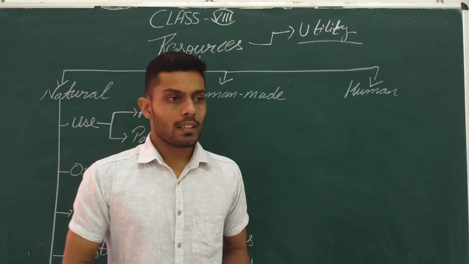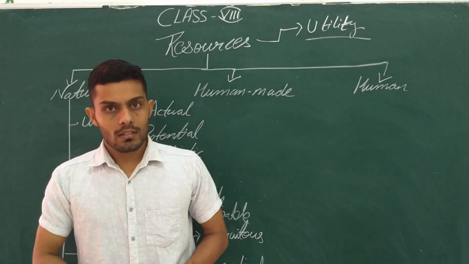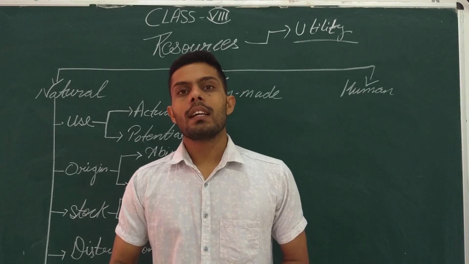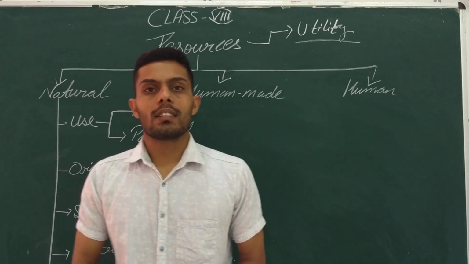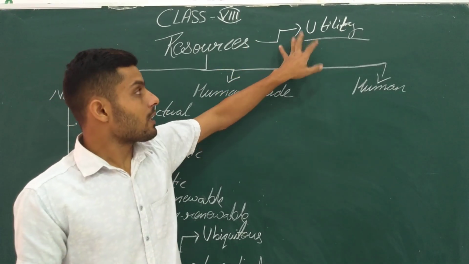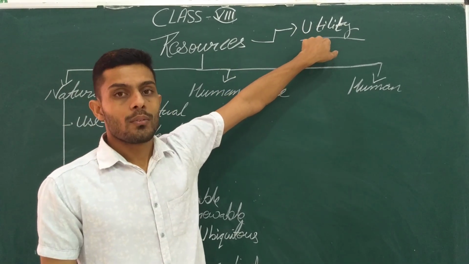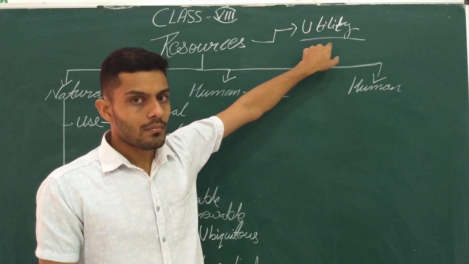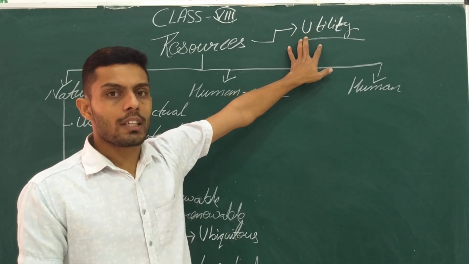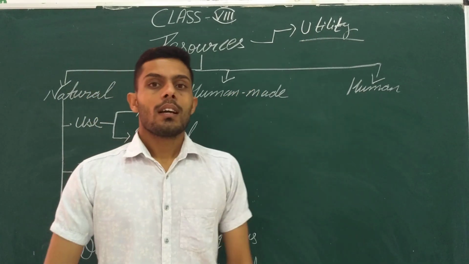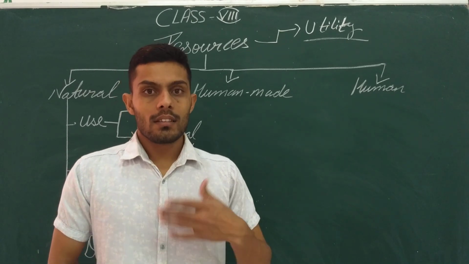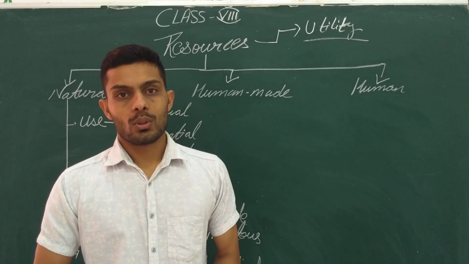Whatever methods or processes we use to utilize anything, that makes that thing a resource. Got it? Again, anything we are using today, that technique and process of using it, states that the thing becomes a resource.